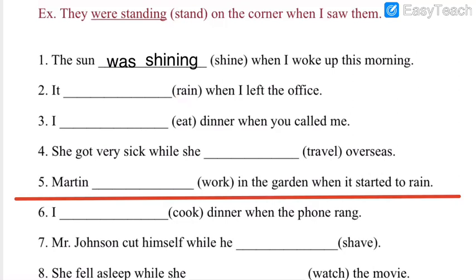Rain was the verb. Let me give you one hint. You have to add ing with all the verbs in the brackets because it is past continuous. I hope you are getting my point. Why am I repeating the same thing again and again? Number 3. I ___ dinner when you called me.